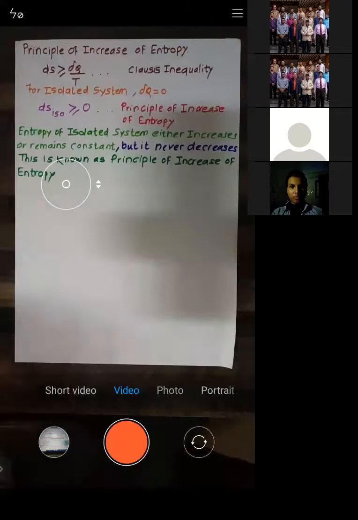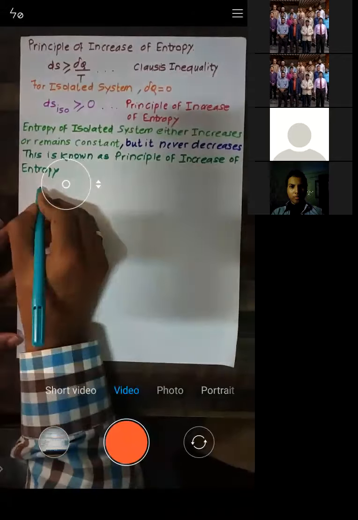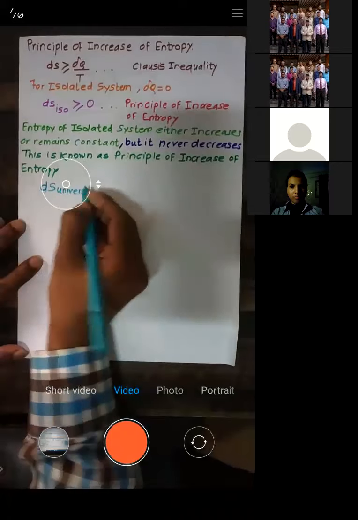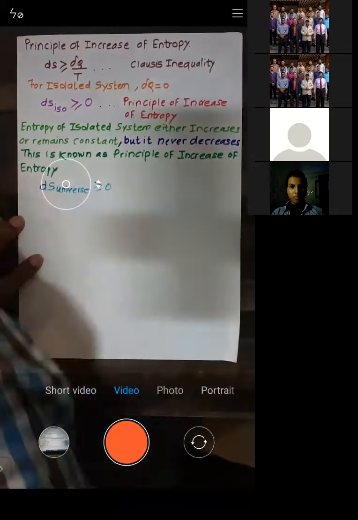Now if you talk about the universe, the universe is nothing but an isolated system, right? So the change in entropy of the universe will always be greater than or equal to 0, because the universe is an isolated system.